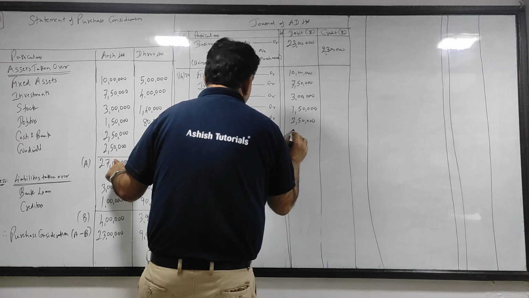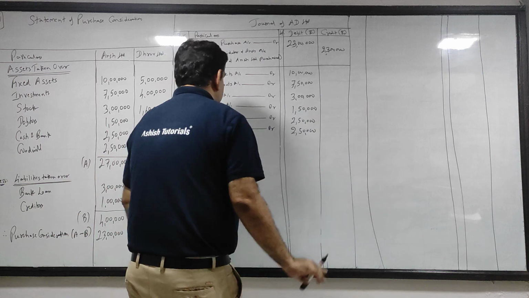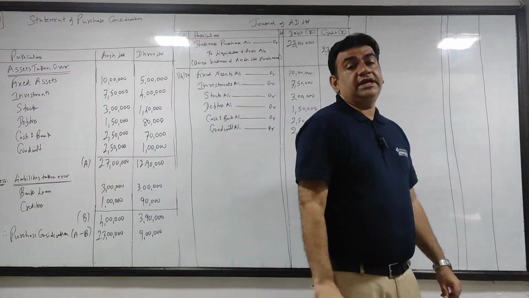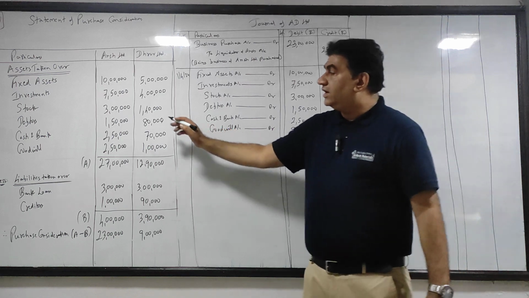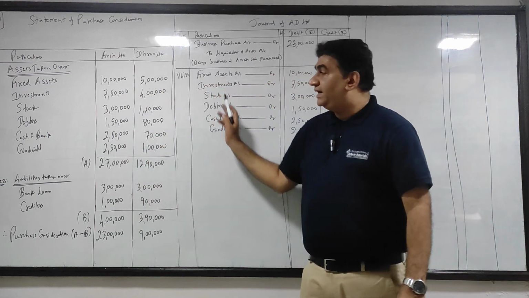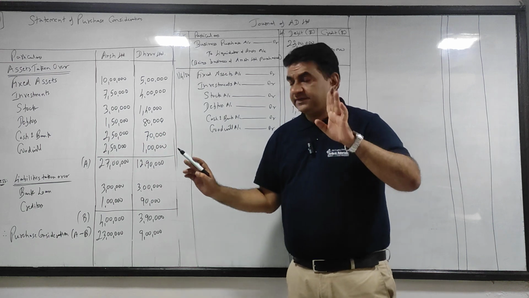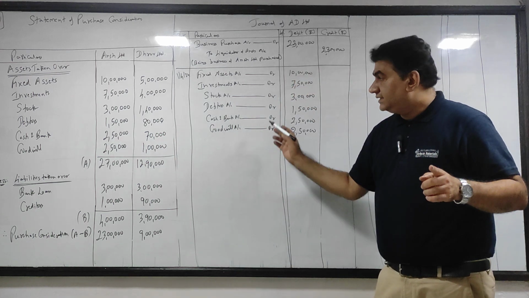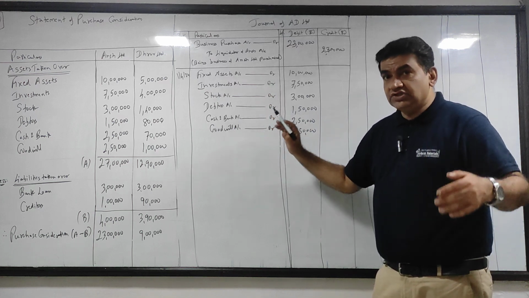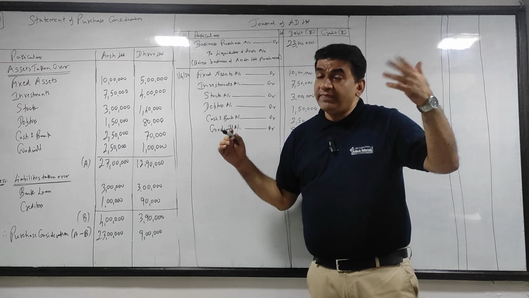Goodwill account debit 2,50,000. So all assets which are taken over as per the PC, we are debiting at the same value recorded in PC. Got it? Now these are assets. Assets coming in, so debit. Liabilities I am taking over, but it has to be now paid by me.